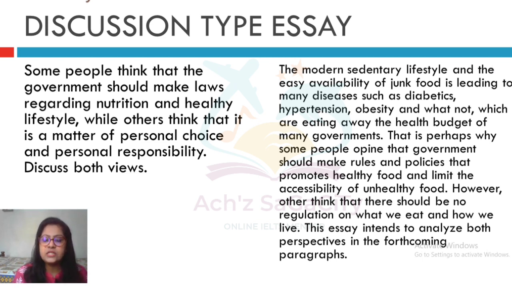Then after that, we need to continue with our paraphrased version. That is perhaps why some people opine that government should make rules and policies that promote healthy food and limit the accessibility of unhealthy food. However, others think that there should be no regulation on what we eat and how we live. So that's regarding two different arguments. Some people support government implementing rules regarding what we eat and how we live, and others think that it's our individual responsibility.